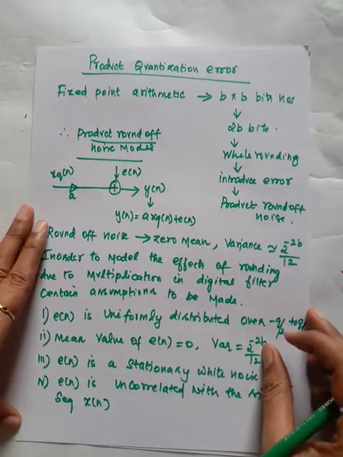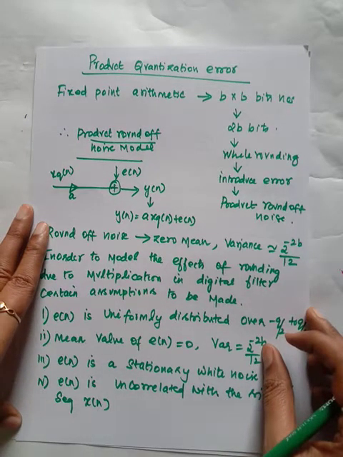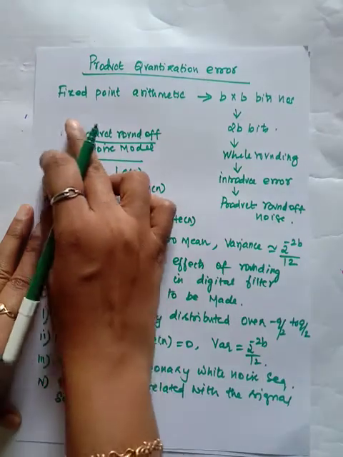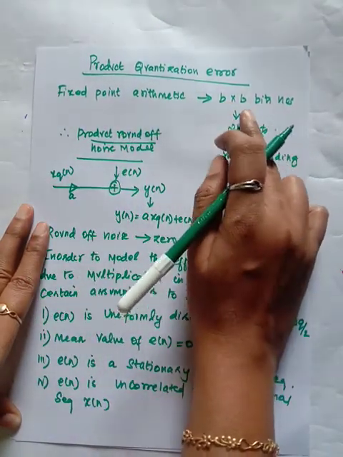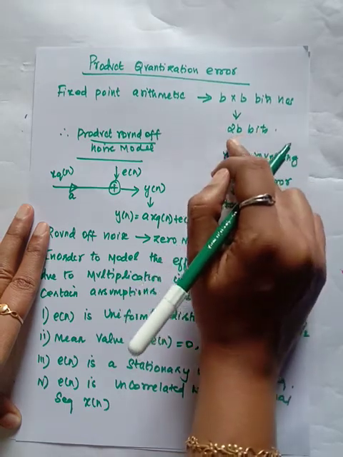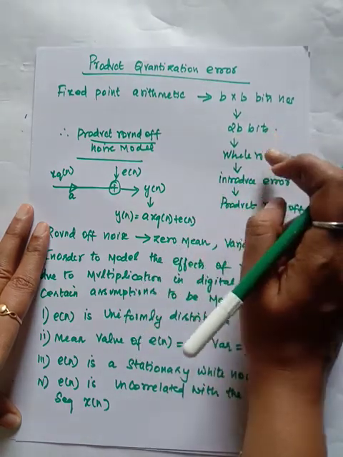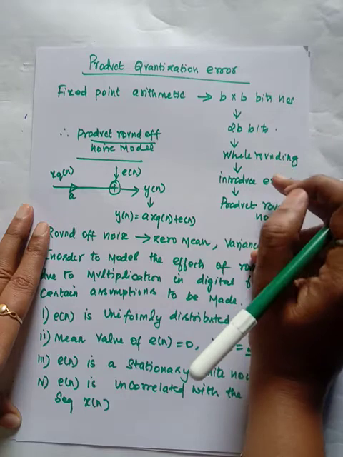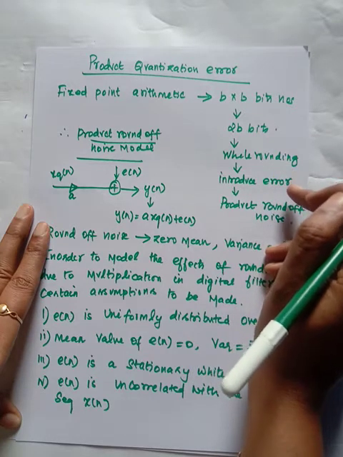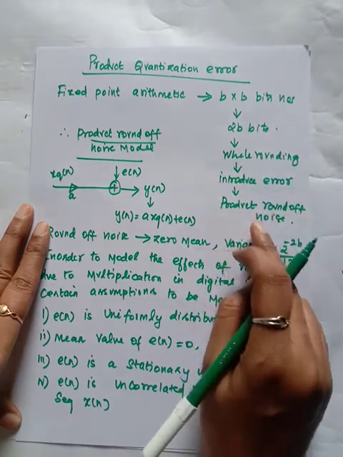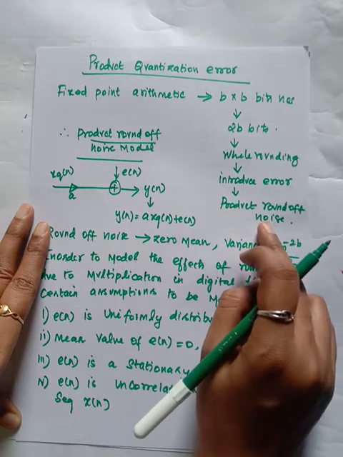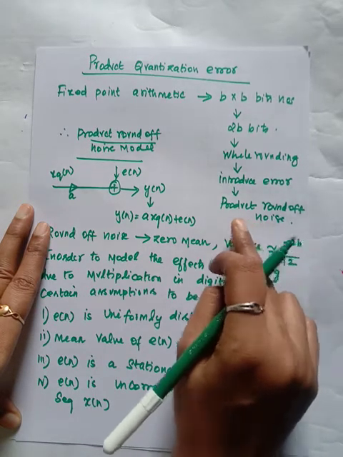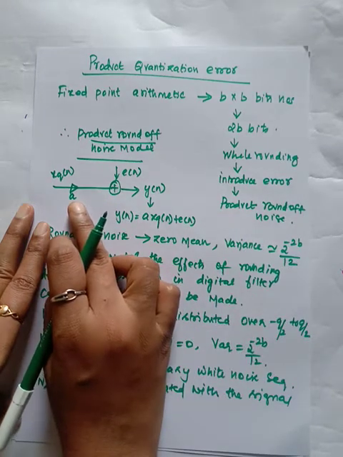Hi students, in this video we are going to discuss product quantization error. In fixed point arithmetic, if you multiply two numbers of b bits each, you will get 2b bits. While rounding these to b bits, you will get some error, and that error is known as the product round-off noise error. So we are going to obtain a noise model for this.